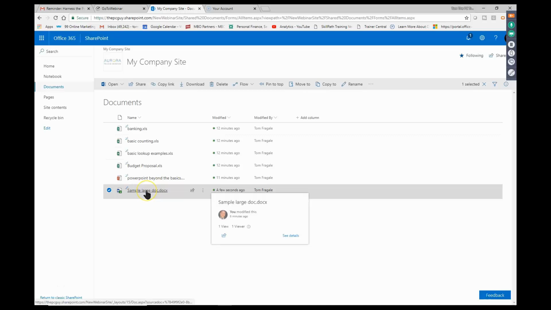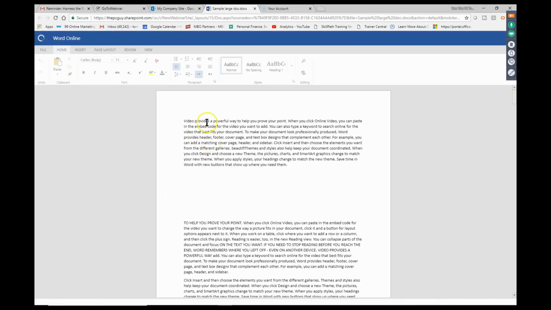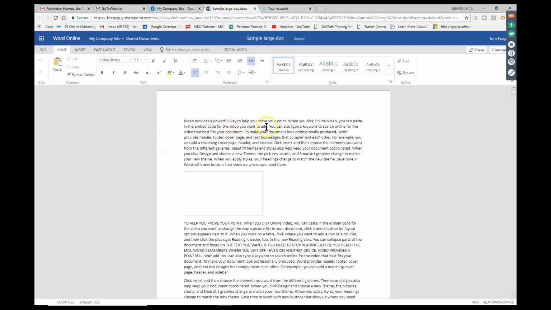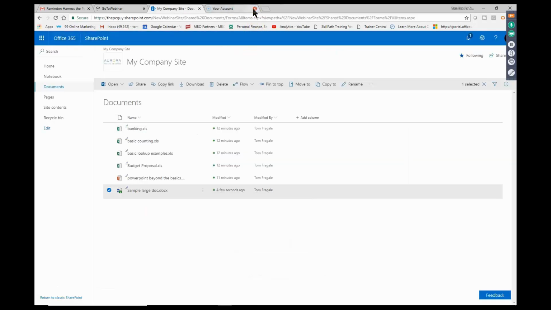And if I go back into the document now, it's not going to have the changes anymore, as you can see, because I restored an older copy. So all of this is really, really helpful. That's why those settings were really important for the document library. Let me just show you those one more time.